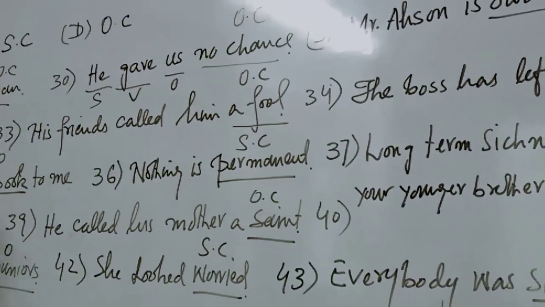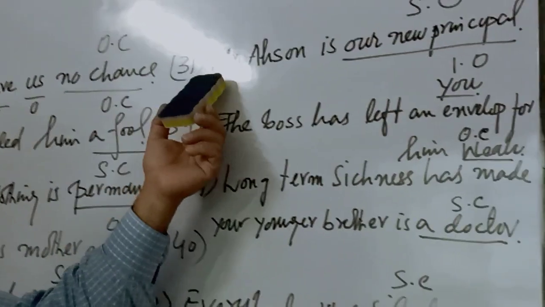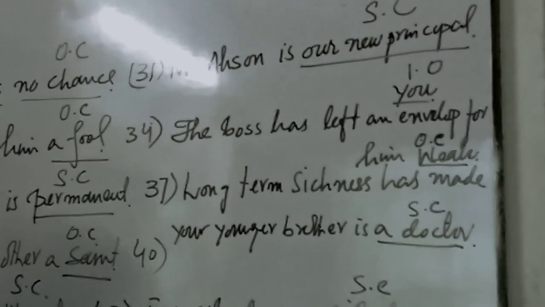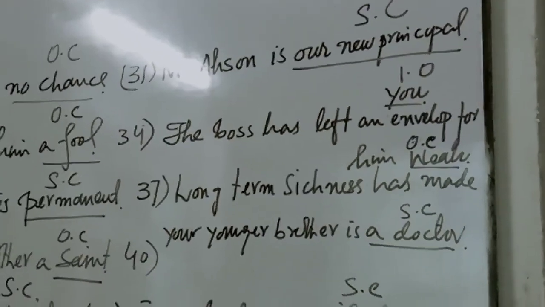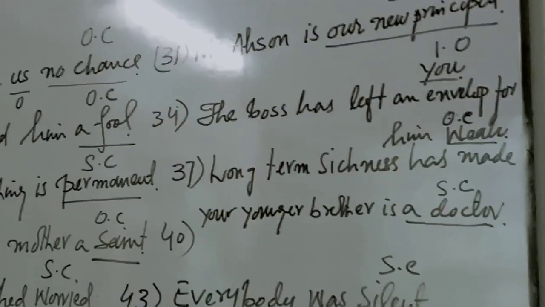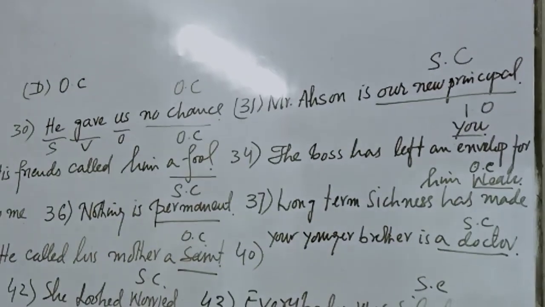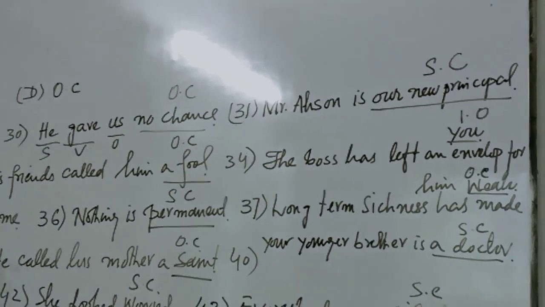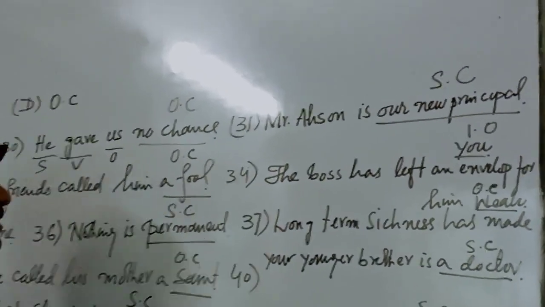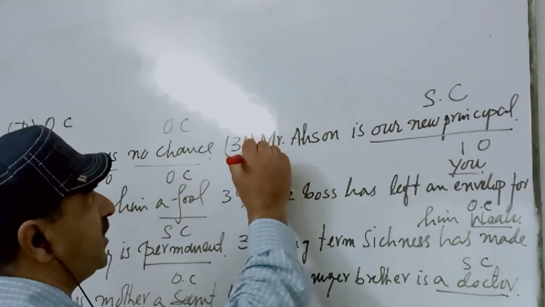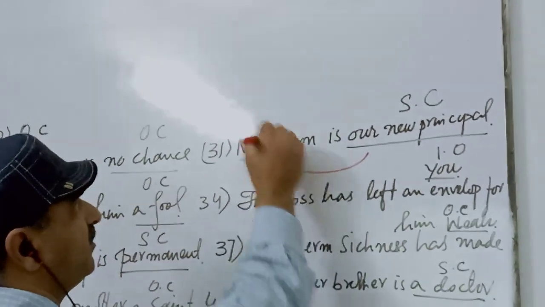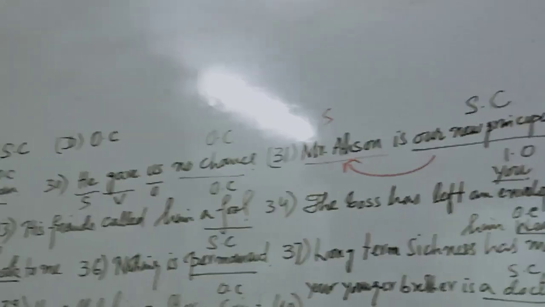Okay, next one is number 31. Mr. Asan is our new principal. Why is it a subject complement? Why is our new principal a subject complement? It is completing the subject. Which subject is it completing? Mr. Asan. It is completing Mr. Asan, that is the subject. Okay? Well done.